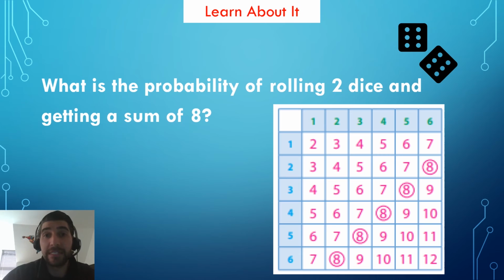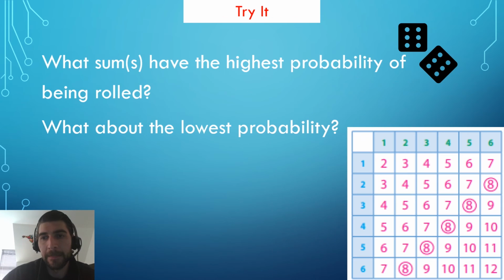Here's a visual of the sample space that shows all 36 possible outcomes. Of those, 5 have a sum of 8, so the probability of rolling a sum of 8 with 2 dice is 5 out of 36, or roughly 14%. What sum or sums have the highest probability of being rolled? If you said 7, you are absolutely correct. There are more 7s on this sample space diagram than any other number. The chance of rolling a 7 is a 1 out of 6 chance, or about a 17% chance of being rolled.